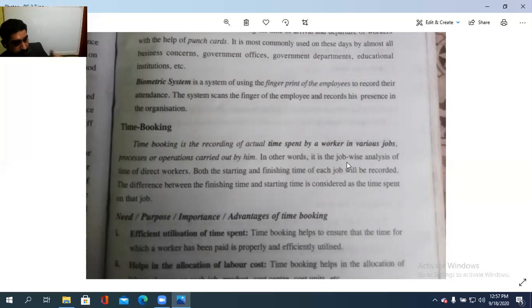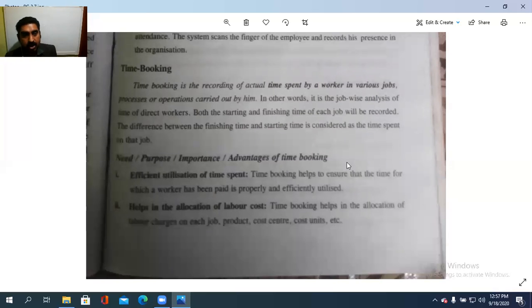So the time spent by each and every worker on the production process or the operation or the output or whatever be the job involved, that is the time booking. Then next is the purpose or importance or advantages of the time booking. One is efficient utilization of the time spent. ശരിയായ രീതിയിൽ സമയം ചെലവഴിച്ചിട്ടുണ്ടോ, കാര്യക്ഷമമായ രീതിയിൽ ചെലവഴിച്ചിട്ടുണ്ടോ, അതൊരു അഡ്വാൻറ്റേജ് ആണ്.